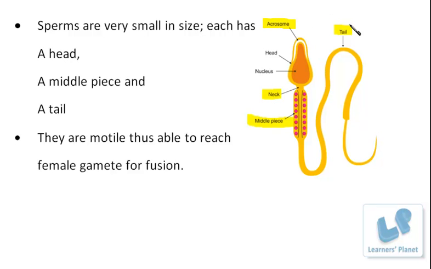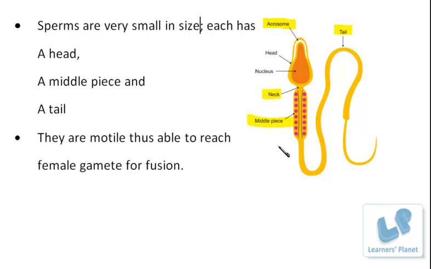So now you can see that in this very small structure, different parts are present, and of course each part is very important, and besides that this small cell is responsible for the creation of a new individual. So now you understand the importance of the sperms.